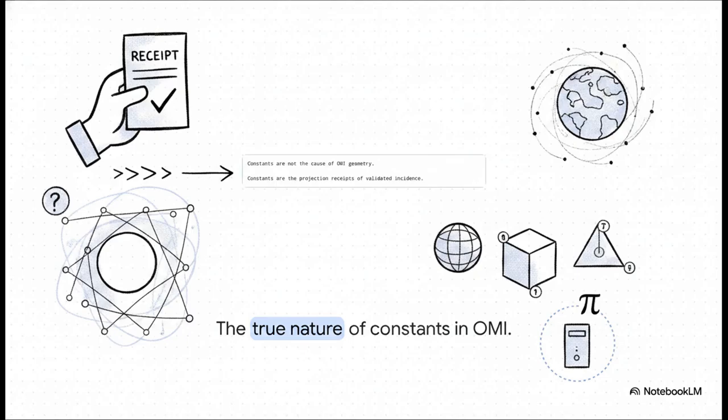And because of this receipt, constants only appear downstream. Actually, let me say that again, because it's pretty much the linchpin of this entire explainer. Constants are not the cause of the geometry. They are the result of the validation. If your machine wants to render a sphere using pi, it must first have the universally agreed upon receipt. The rendering itself, and the constant used to do it, is totally optional and strictly local to your machine. The receipt, on the other hand, is global and invariant.